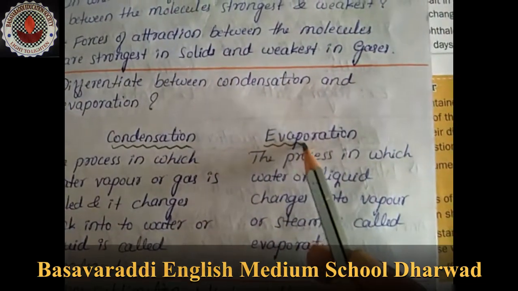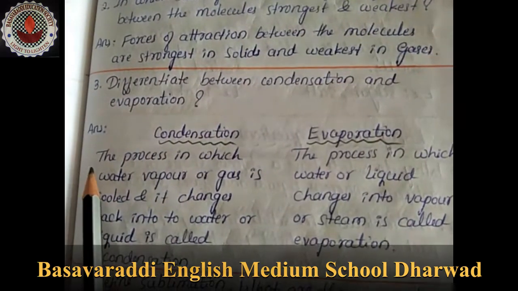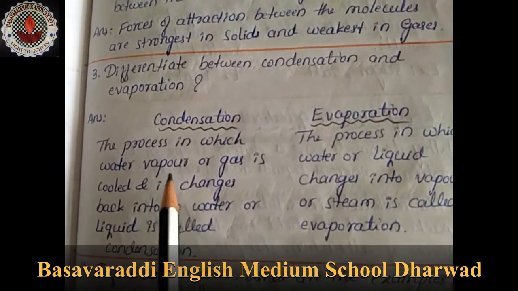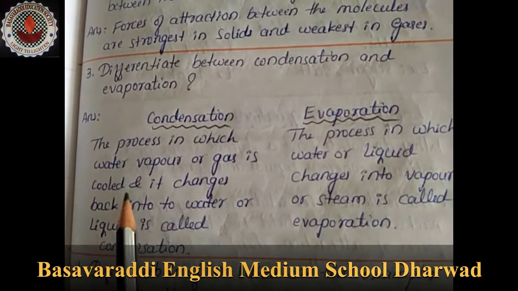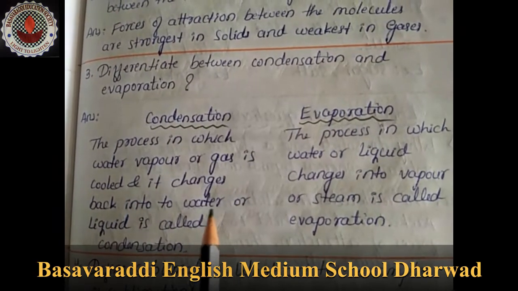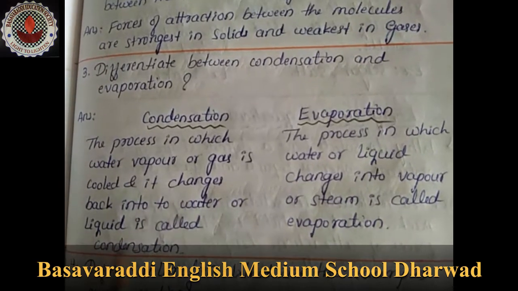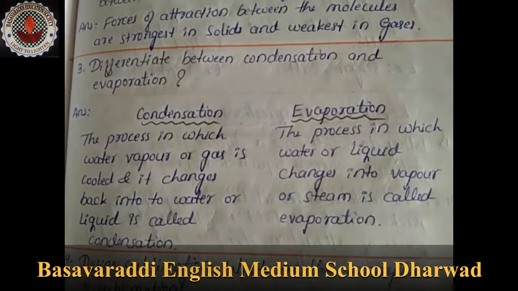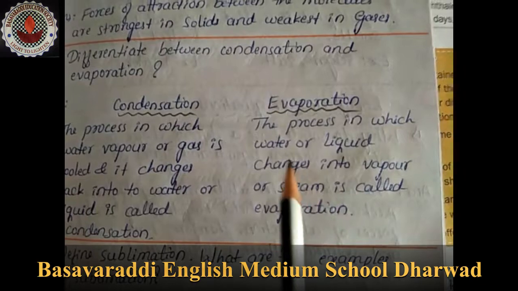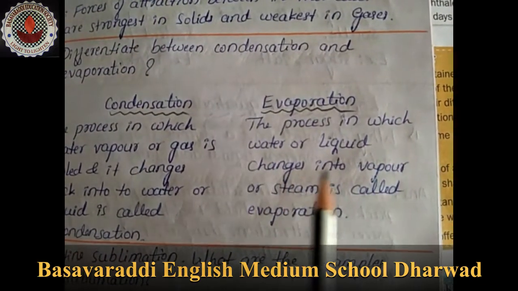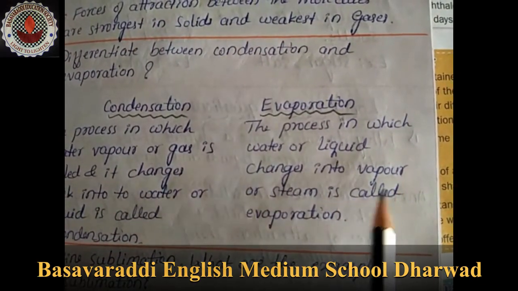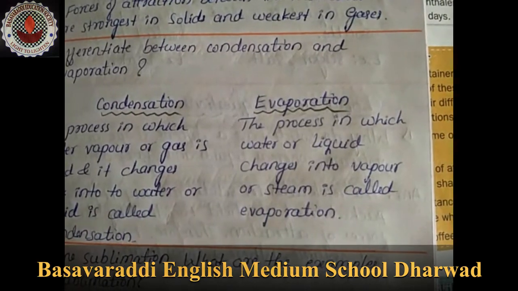The next column is evaporation. The process in which water vapor or gas is cooled and changes back into water or liquid is called condensation. Next, evaporation. The process in which water or liquid changes into vapor or steam is called evaporation.